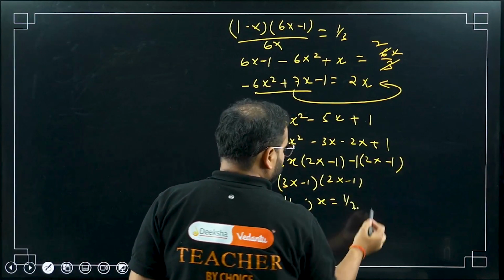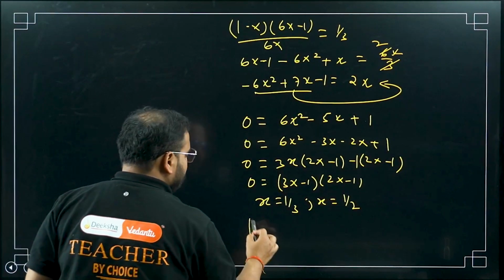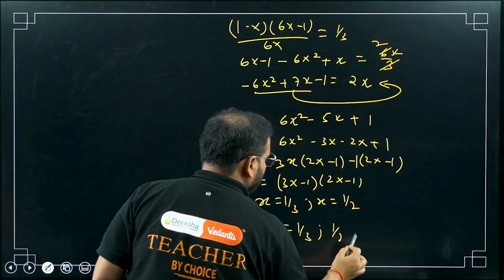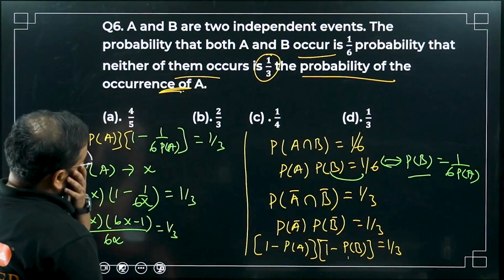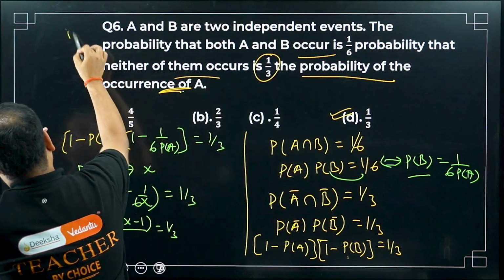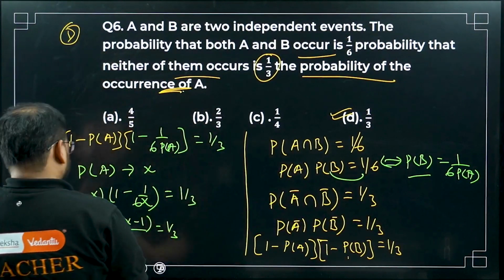1 by 2, sir. So what is X, sir? X is simply P of A. So 1 by 3 or 1 by 2. Which option suits? Please check. This one, right? So option number D is correct. Option number D is correct, sir.